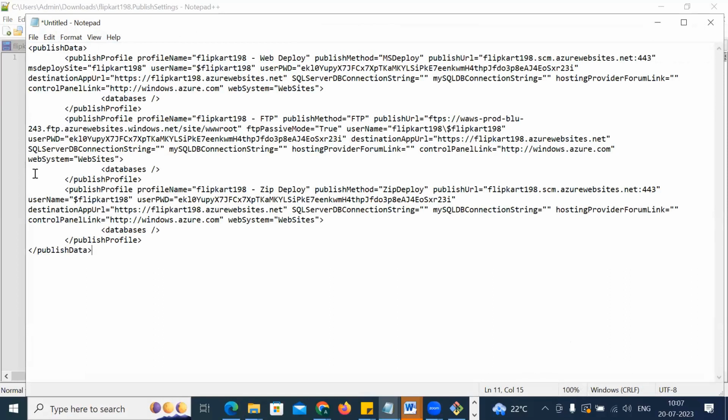After downloading, you have to go to the website. After going to the website, you have to click on download publish profile. After downloading the publish profile, you have to open it with Notepad or Notepad plus plus or anything. Then copy that and go to any online formatter to beautify it. It will come in one line, no?